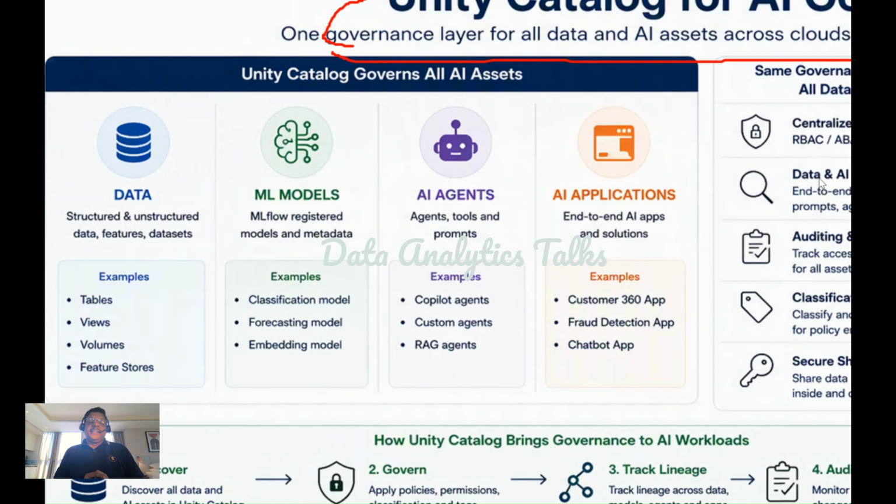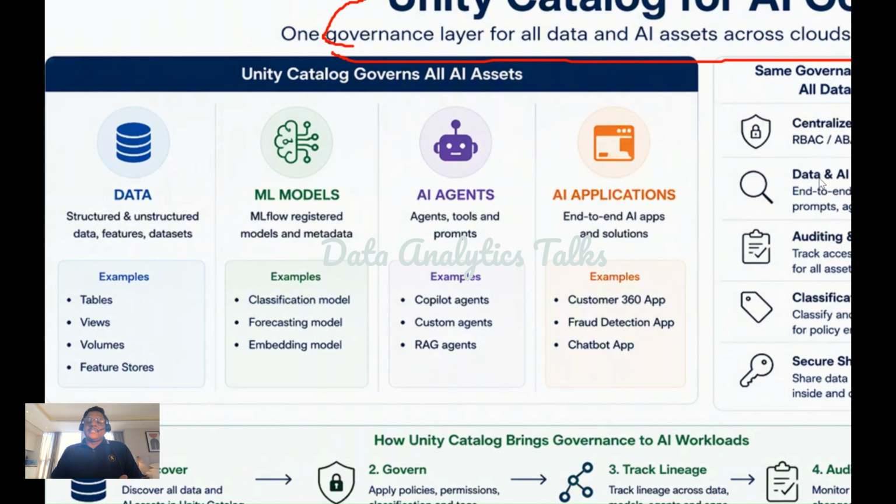The third category is AI agents, the agents, tools, and prompts within Databricks. If you work with Databricks, the Genie code, the Genie prompt, we are all familiar with that. Is it governed? Whatever you ask the Genie code, is it governed? Whatever you upload, is it governed? So the third category is AI agents.